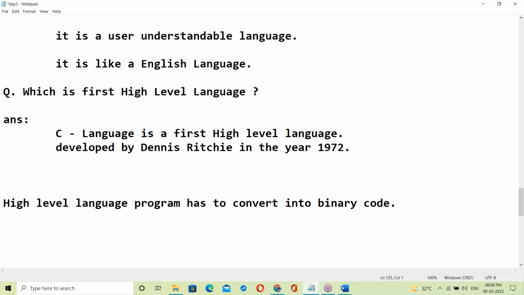Which one will convert from high level language to binary code? Anyone have an idea? System understandable language. Which one will convert into binary code?